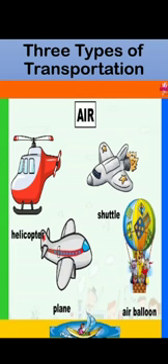In the next slide, I am going to explain to you what is transportation. Okay, transportation means where any vehicle can move from one place to another. And we have three types of transportation. Air. First, let's come to air. Okay, air. And in air, we have helicopter, plane, air balloon and shuttle where we can easily travel through air.